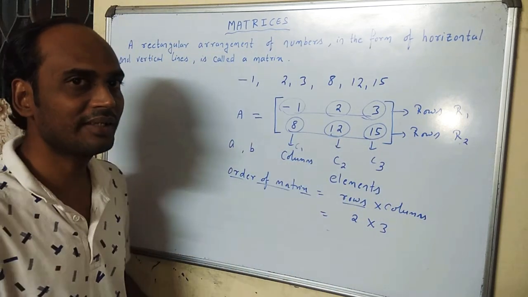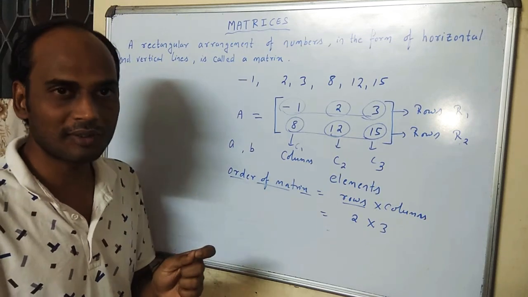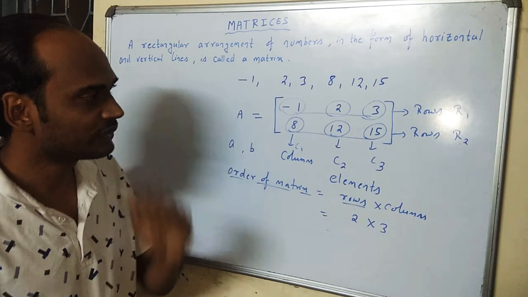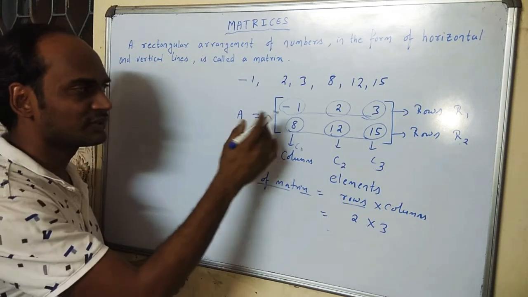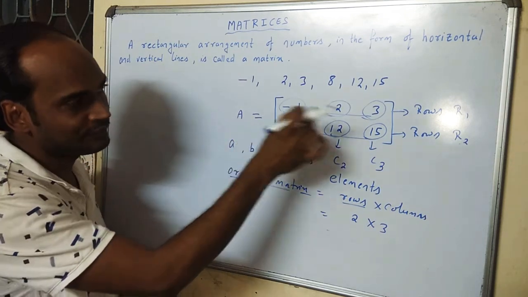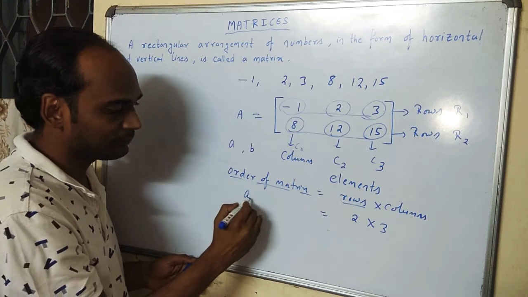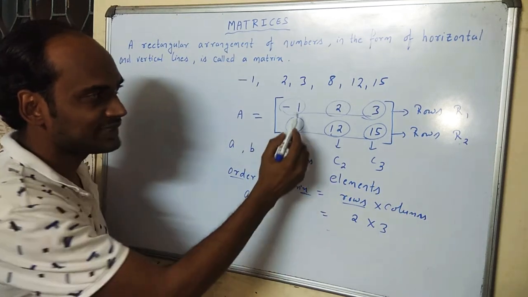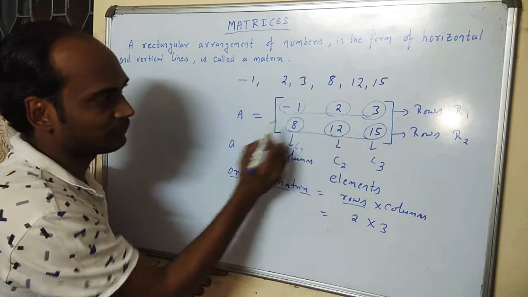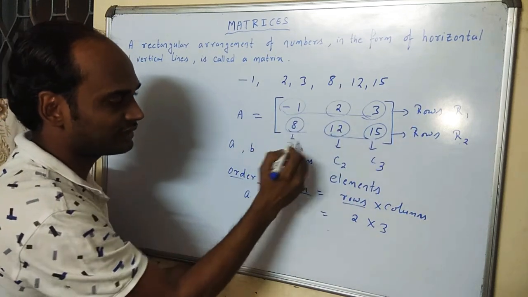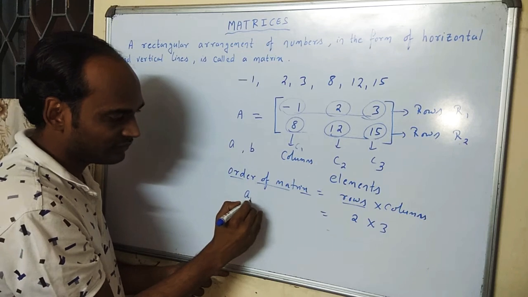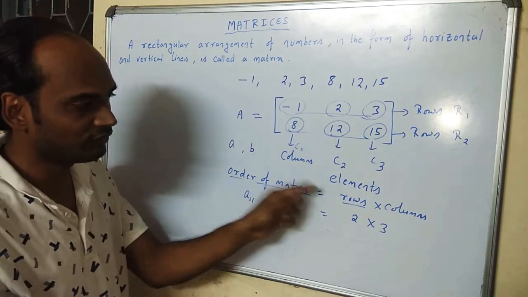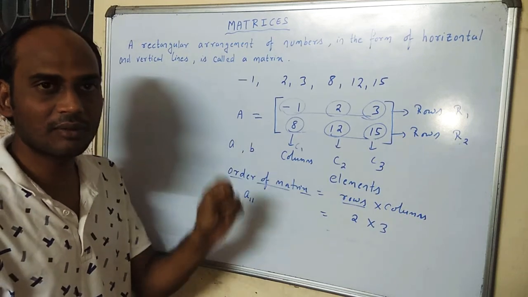As I told you, the elements are denoted with small letters and the matrix is denoted with a capital letter. So the small letters are used for the elements. As we have written the matrix A, the elements I will denote with the symbol small a. Here the element present in the first position is in the first row and first column. So this element we denote as a11. The first index always denotes the row number and the second one denotes the column number.